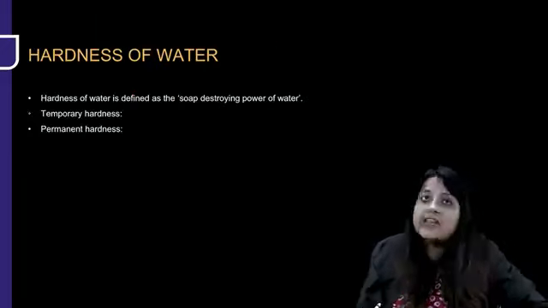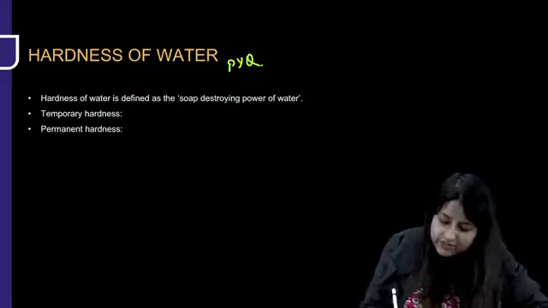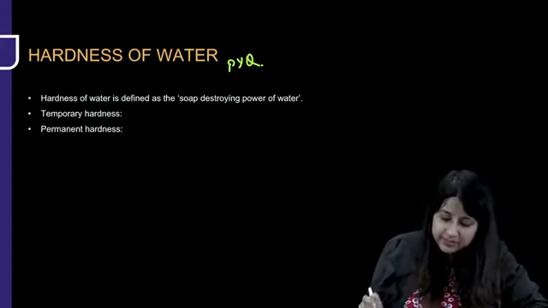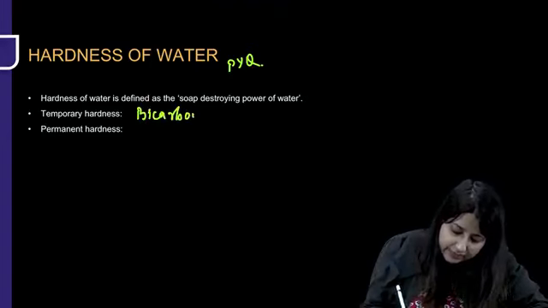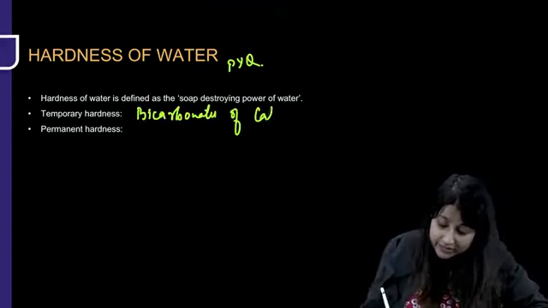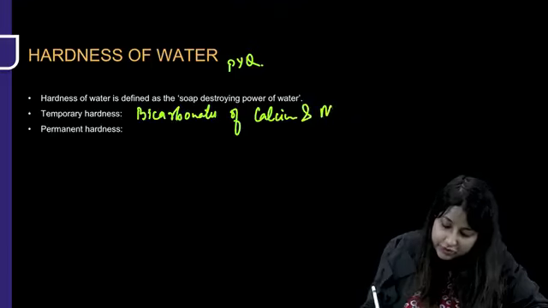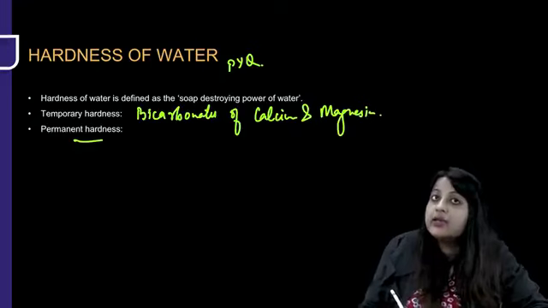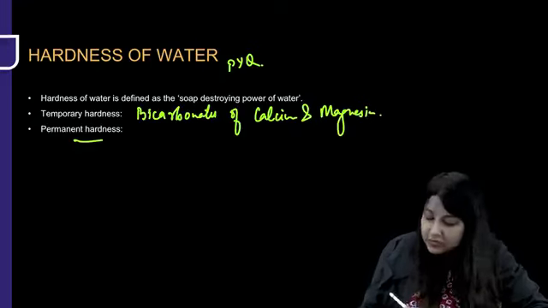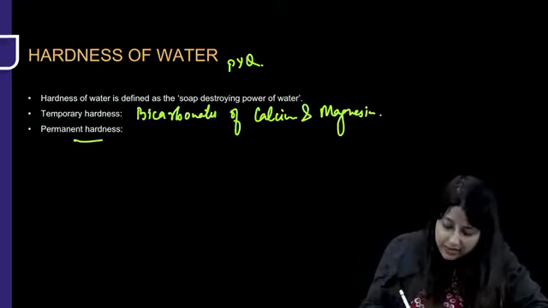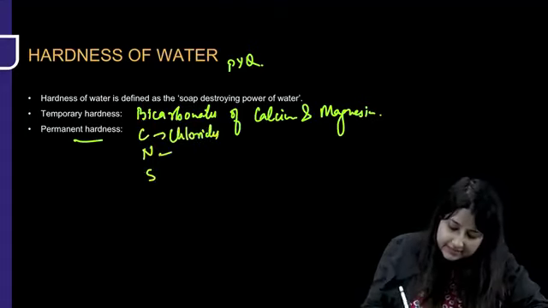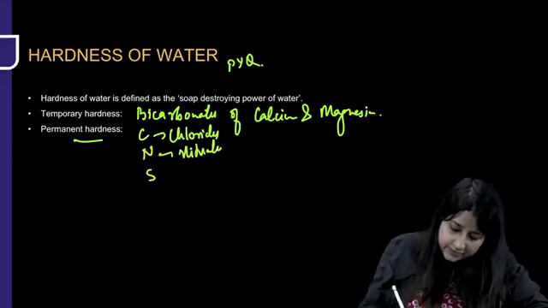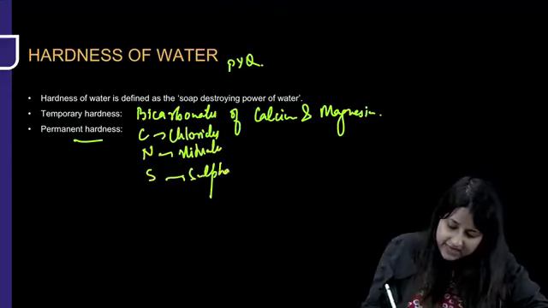Now, hardness of water is a PYQ, so we'll do that. Two types of hardness: temporary or permanent. Temporary hardness is due to bicarbonates of calcium and magnesium. But permanent hardness is due to chlorides, sulfates and nitrates of calcium and magnesium. You have to remember this mnemonic: CNS, chlorides, nitrates and sulfates.